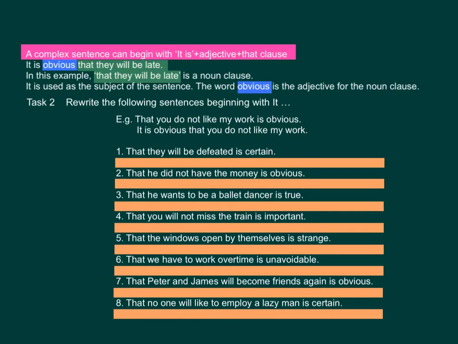A complex sentence can begin with it is plus adjective and that clause. It is obvious that they will be late. In this example, that they will be late is a noun clause. It is used as the subject of sentence. The word obvious is the adjective for the noun clause.